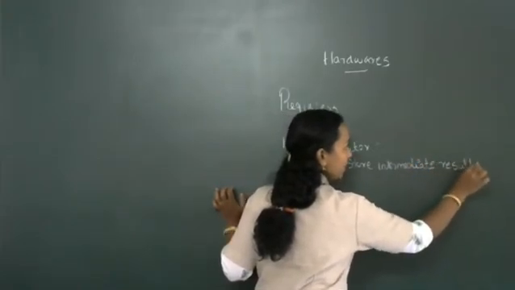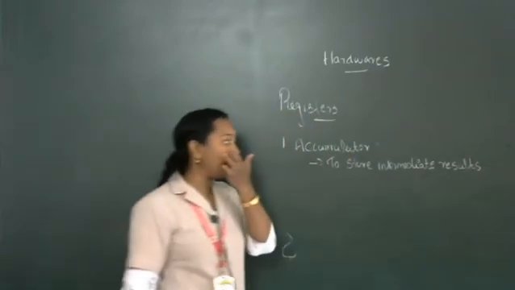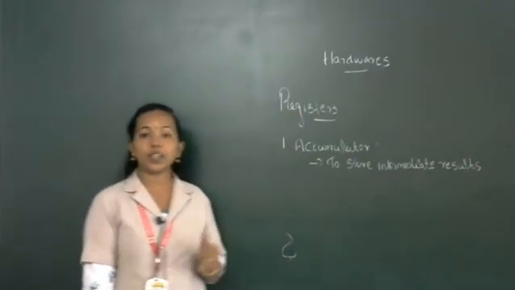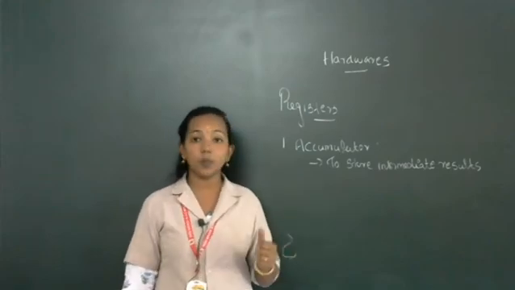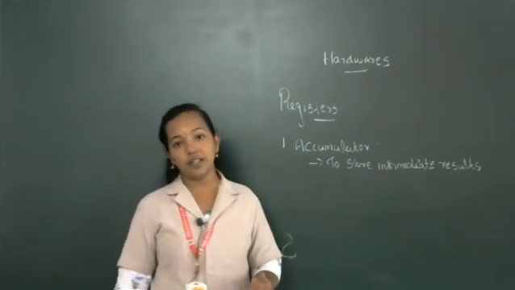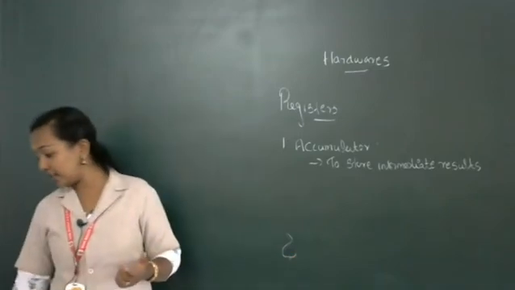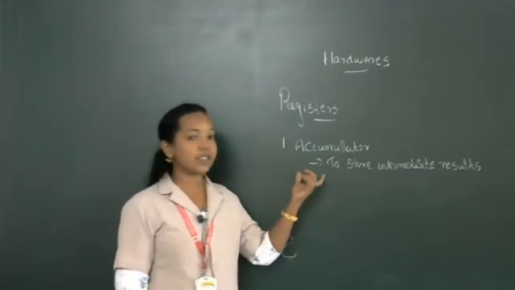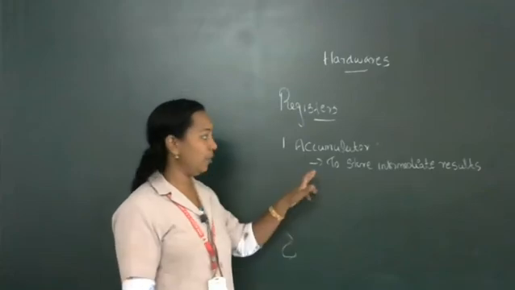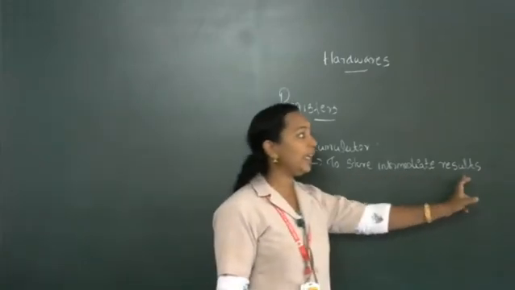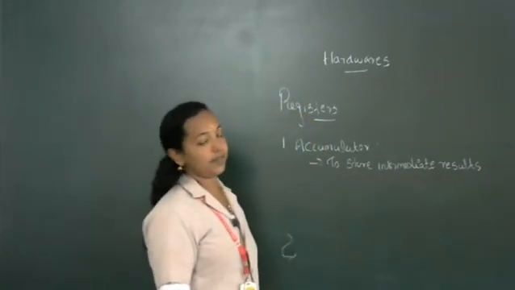This is one of the commonly used registers, and it is also known as register A. The accumulator is used to store intermediate results.